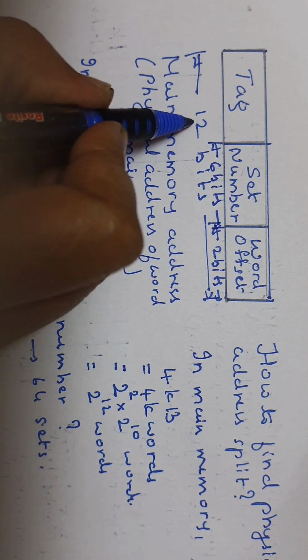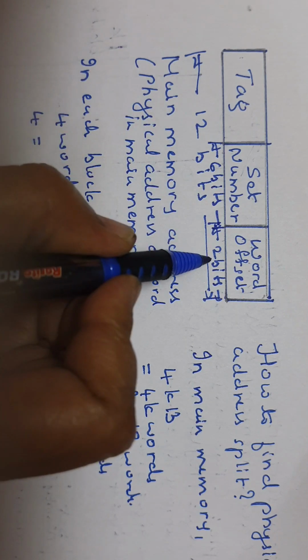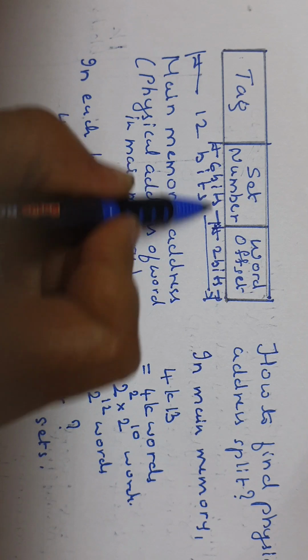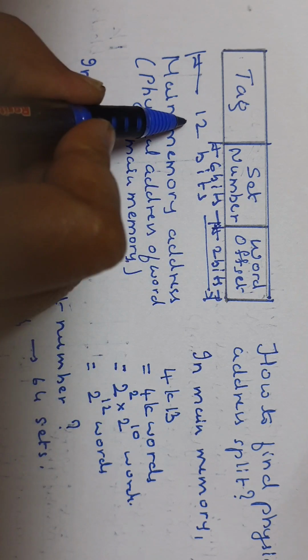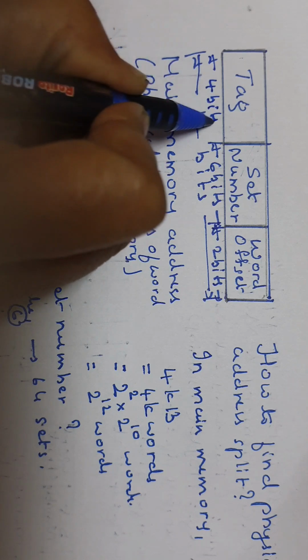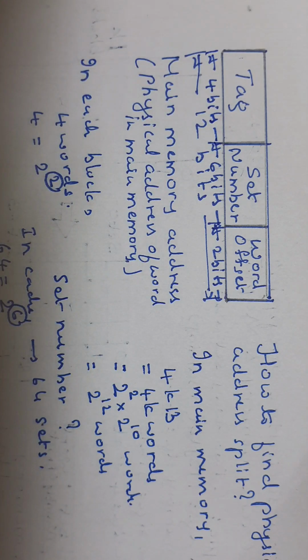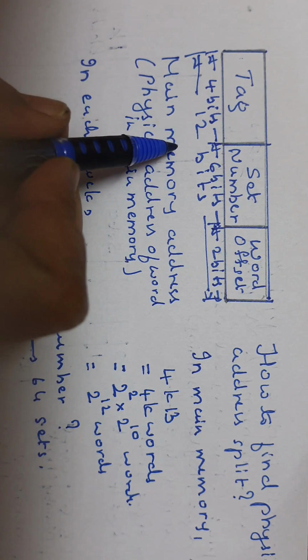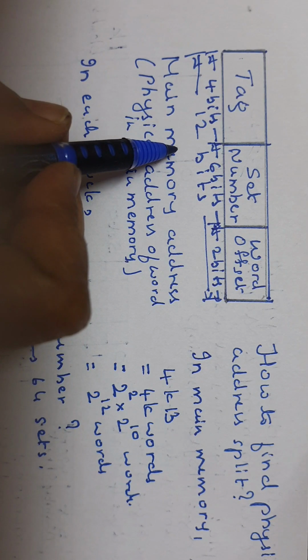Now out of 12 bits, 6 bits for set, 2 bits for word offset. So 6 plus 2 is 8. 12 minus 8, that will be 4. This is for tag bits. This is the physical address split.